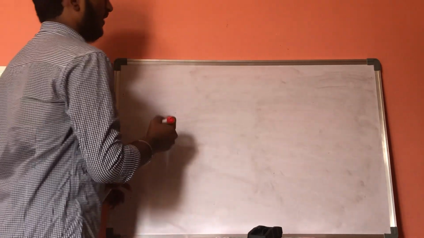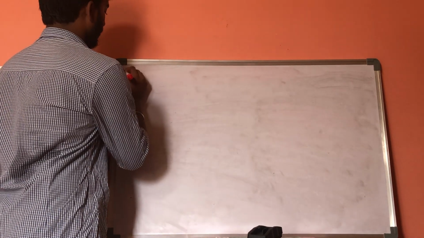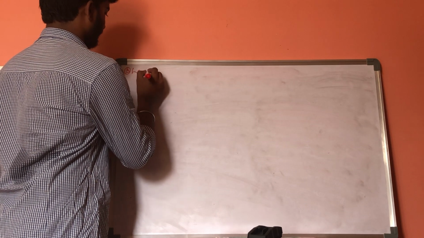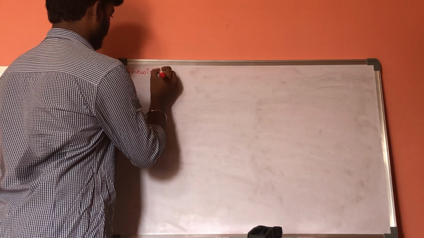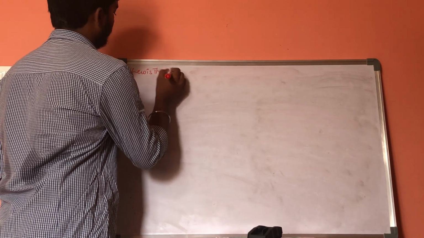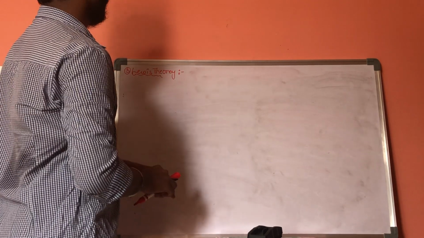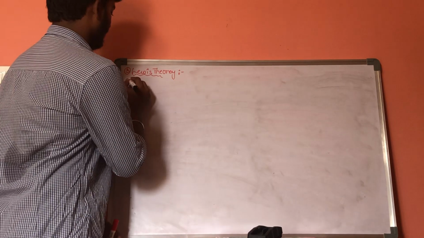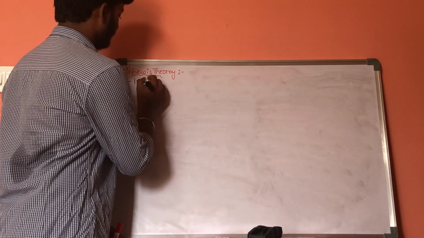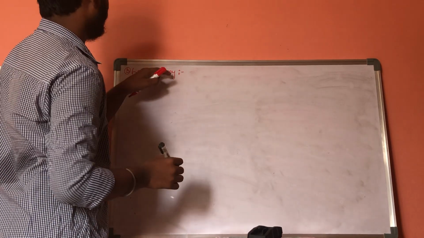Let us discuss the third theory, which is Lewis theory. Lewis is a scientist. In 1923, he proposed a theory called Lewis theory.